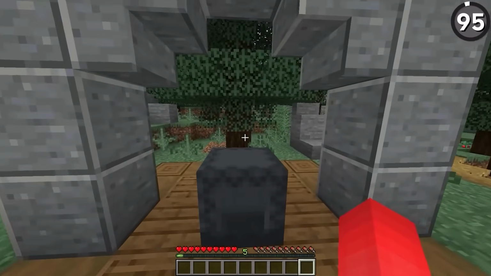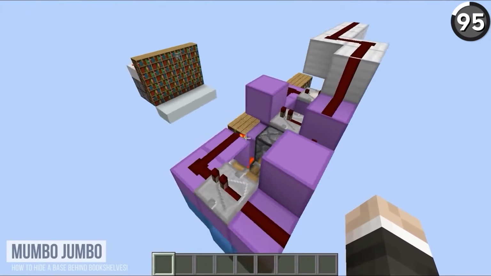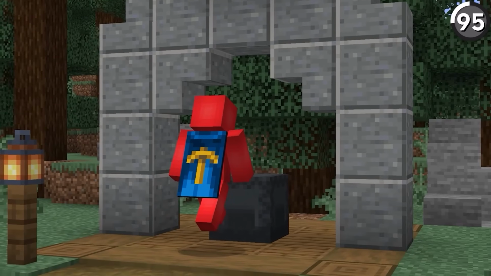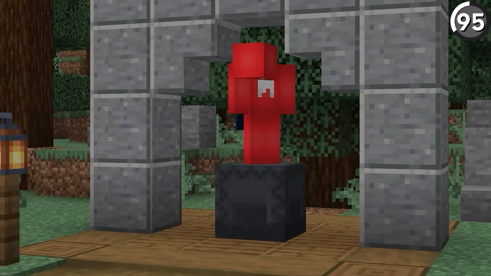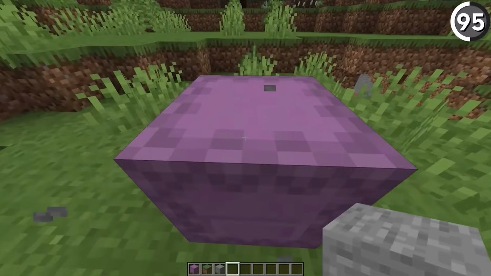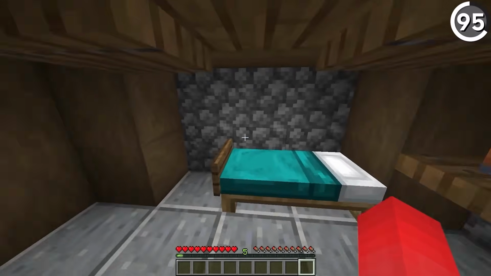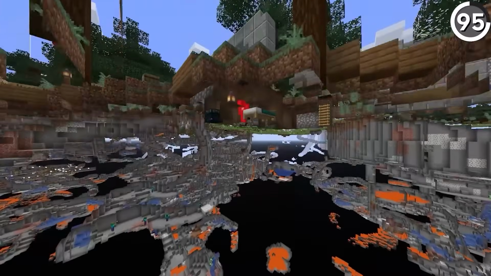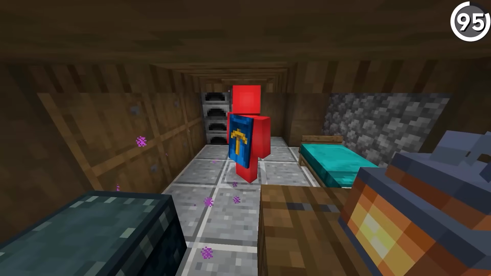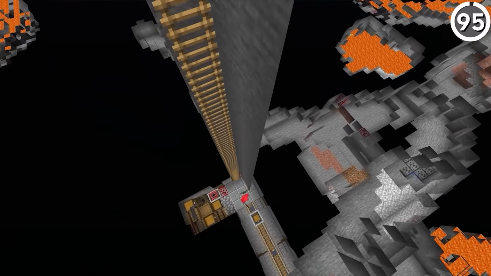Secret entrances in Minecraft are very cool to pull off, but most of the time, with redstone and such, they take a lot of work. So for a simpler option, you can build one using just this one block. Seriously, if you place down a shulker box with a block above your head, you can actually phase through the shulker box when you open it up to get sneakily into your base. To any onlookers, it looks like you just fell through solid ground, which I guess you did, making this even cooler. And it's definitely the new way I'm getting into my mines.